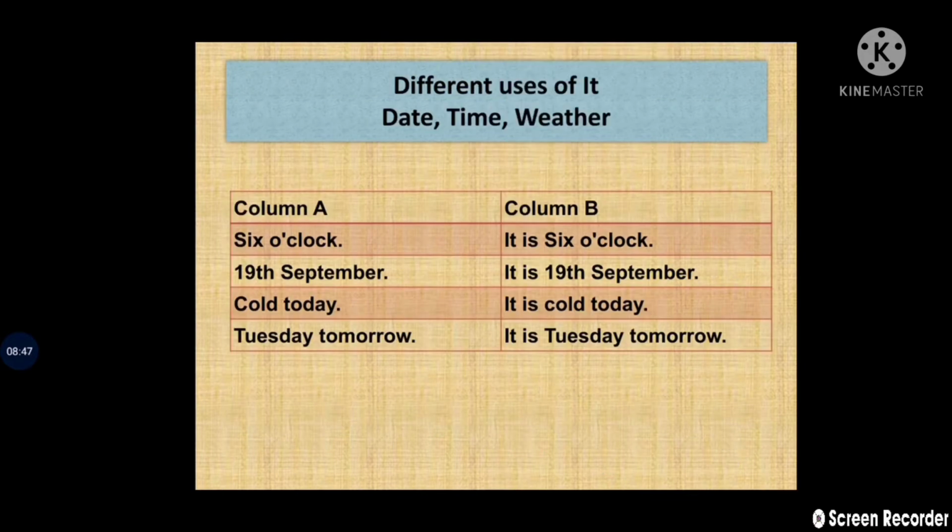We can use "it" for date, time and weather. For example, you can see column A and column B. 6 o'clock. It is right? No, it is 6 o'clock. 19th September? No, it is 19th September. Cold today? The right one must be it is cold today. Tuesday tomorrow? It is Tuesday tomorrow. In this way we can write it.